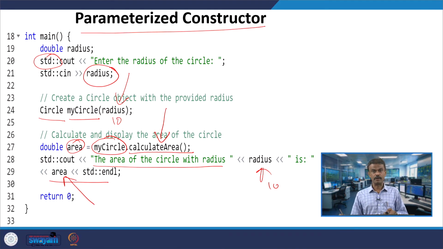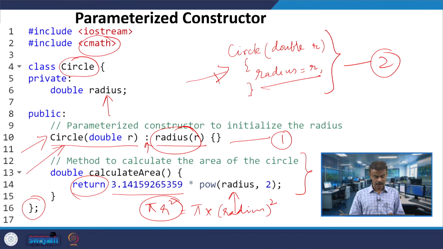Now when we are giving an input, let us assume we give r equal to 10. What will happen? Here my circle, the radius will take the value 10; I am passing the value 10. When you look at the parameterized constructor, the r value will be 10, so radius is equal to r.